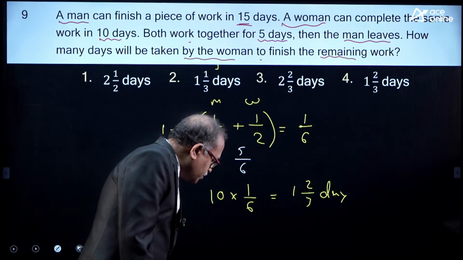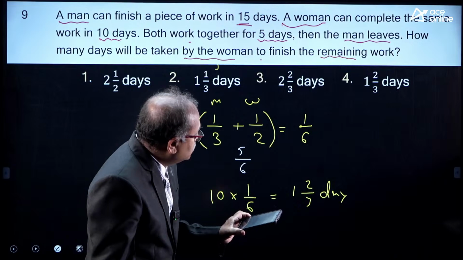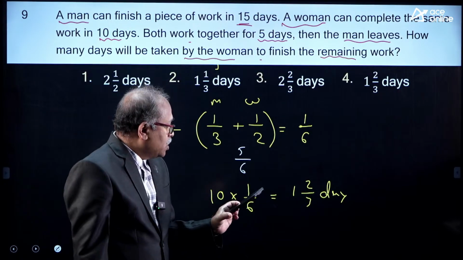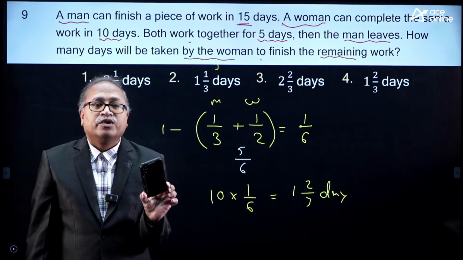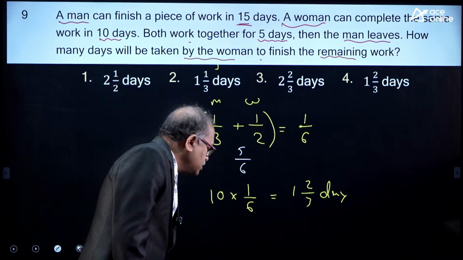So, I really appreciate that Rakesh has answered the question, and the answer is option choice 4, 1 and 2 by 3. Well done. The next question on your board is this.